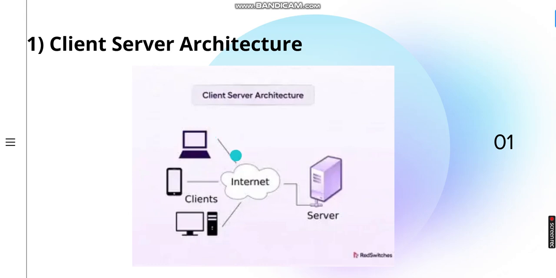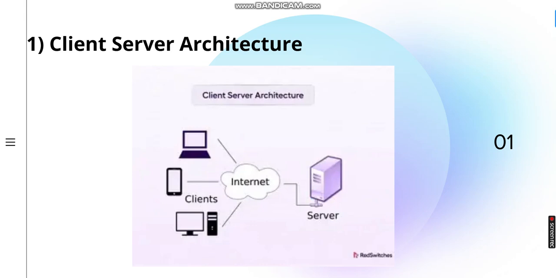But the important question here which we should understand is, how would a client know where the server is? If it has to send some kind of request, where do you send the request? For example, if I want to open YouTube, and I want to send some request that I want to see some video, then how would I know where the YouTube server is? Because in the real world there are millions of servers already deployed. So how would we know that for this specific application, this is the server which is going to give me the data?